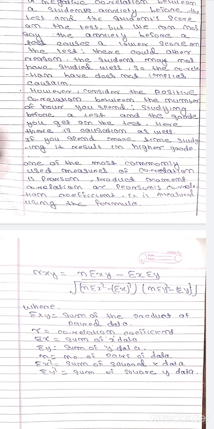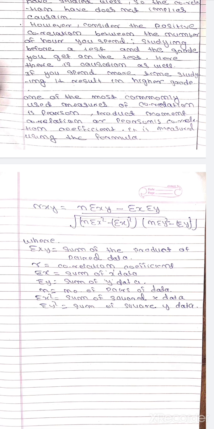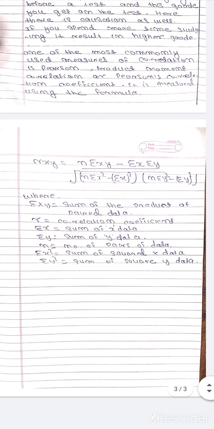n sigma x square minus sigma x whole square, into n sigma y square minus sigma y whole square, where r is the correlation coefficient, n is the number of pairs of data, sigma xy is the sum of the product of pairs of data, sigma x is the sum of x data, sigma y is the sum of y data, sigma x square is the sum of the squared x data, sigma y square is the sum of the squared y data.